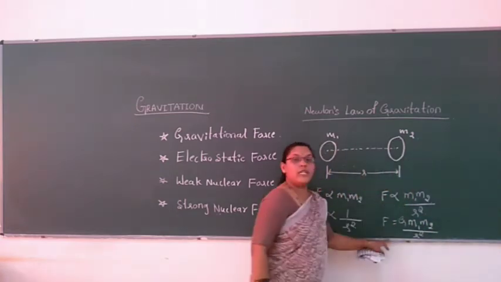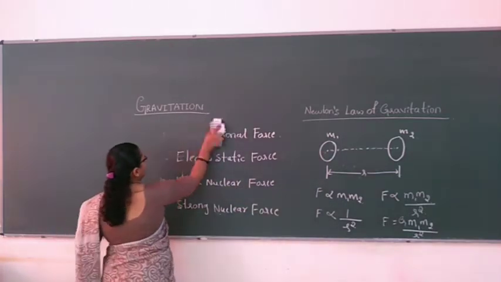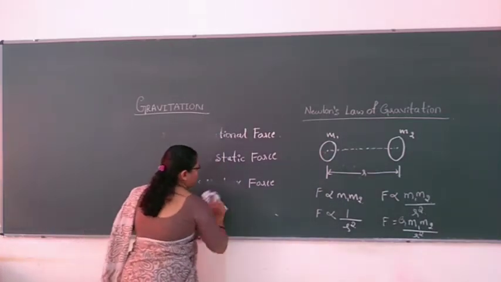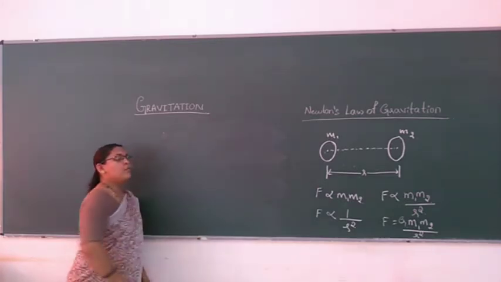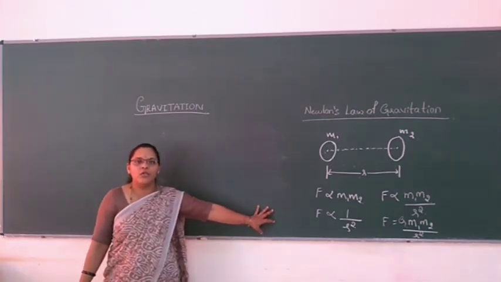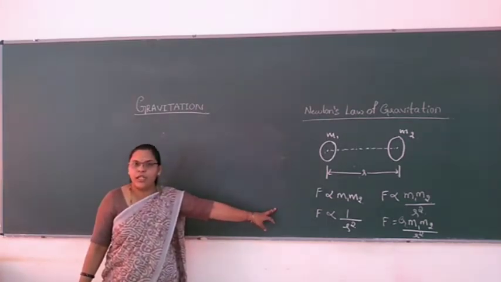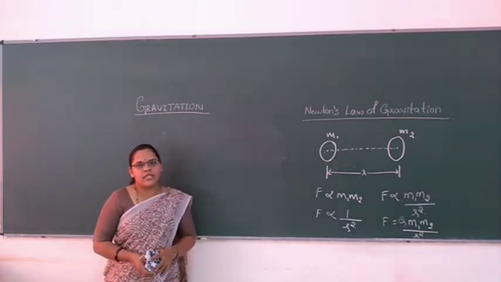So what is G? G is nothing but the gravitational constant.